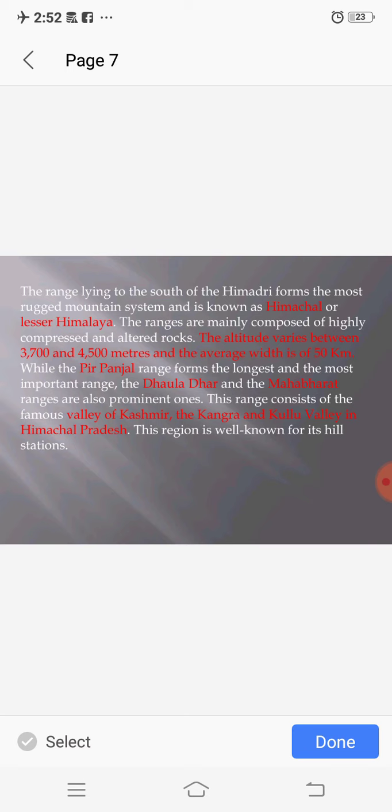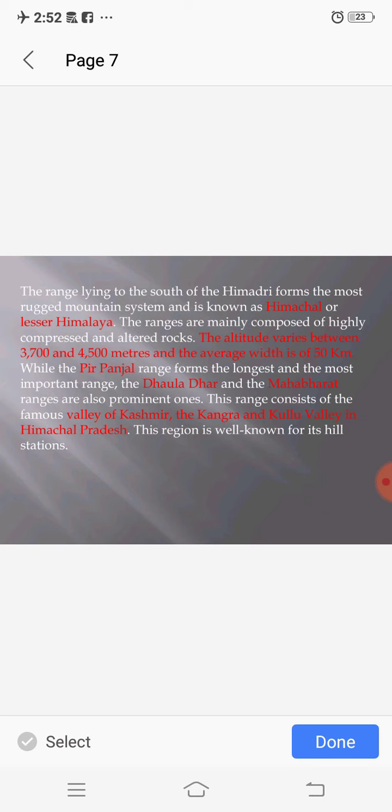The ranges lying to the south of the Himadri is known as Himachal or Lesser Himalaya. The altitude varies between 3,700 and 4,500 meters. The average width is 50 km. The other important ranges are Pir Panjal, Dhauladhar and Mahabharat.